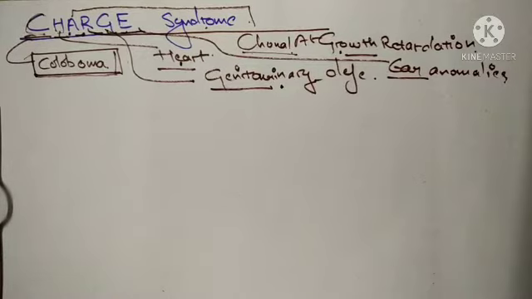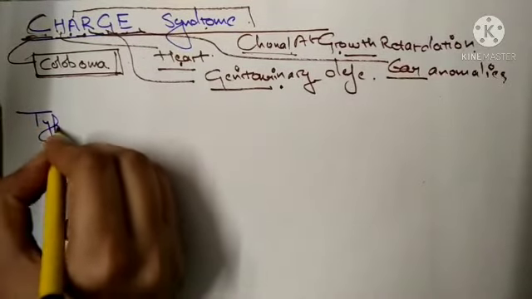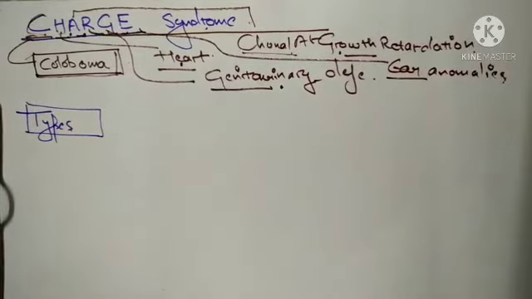So let me just take another pen. Yes, so the types of choanal atresia. Now we have two nasal cavities with us. It can be unilateral congenital failure, bilateral congenital failure, or it can be partial with severe stenosis.